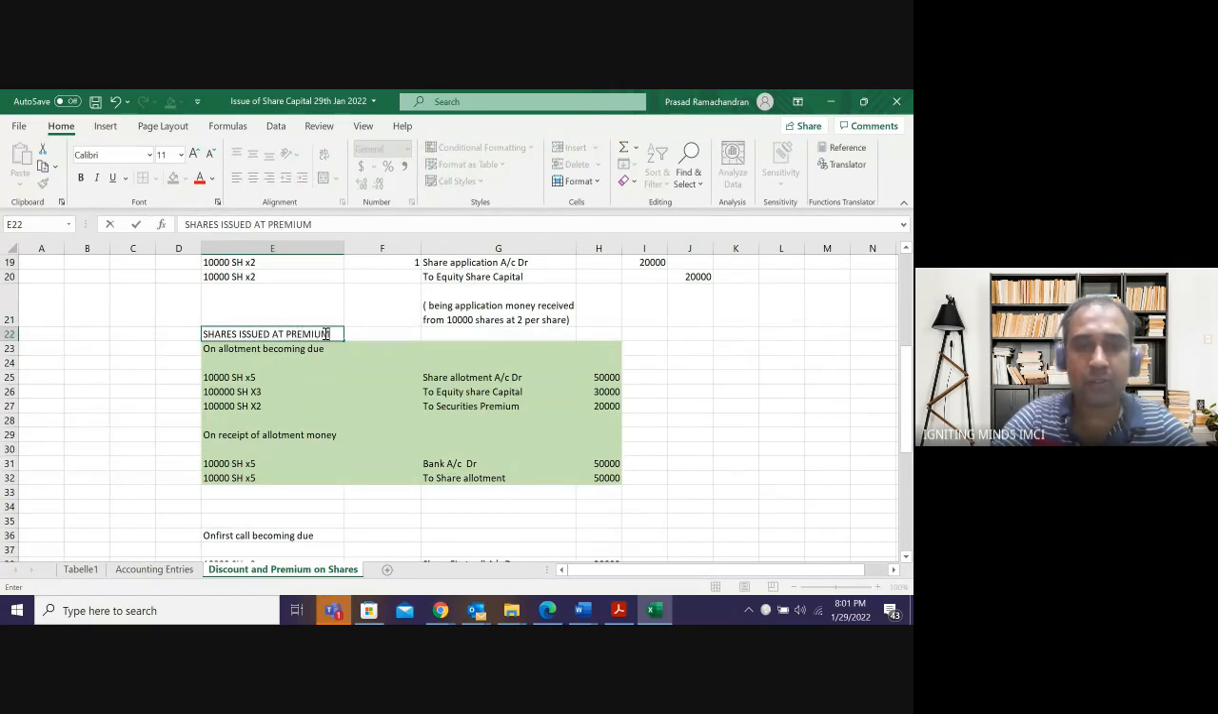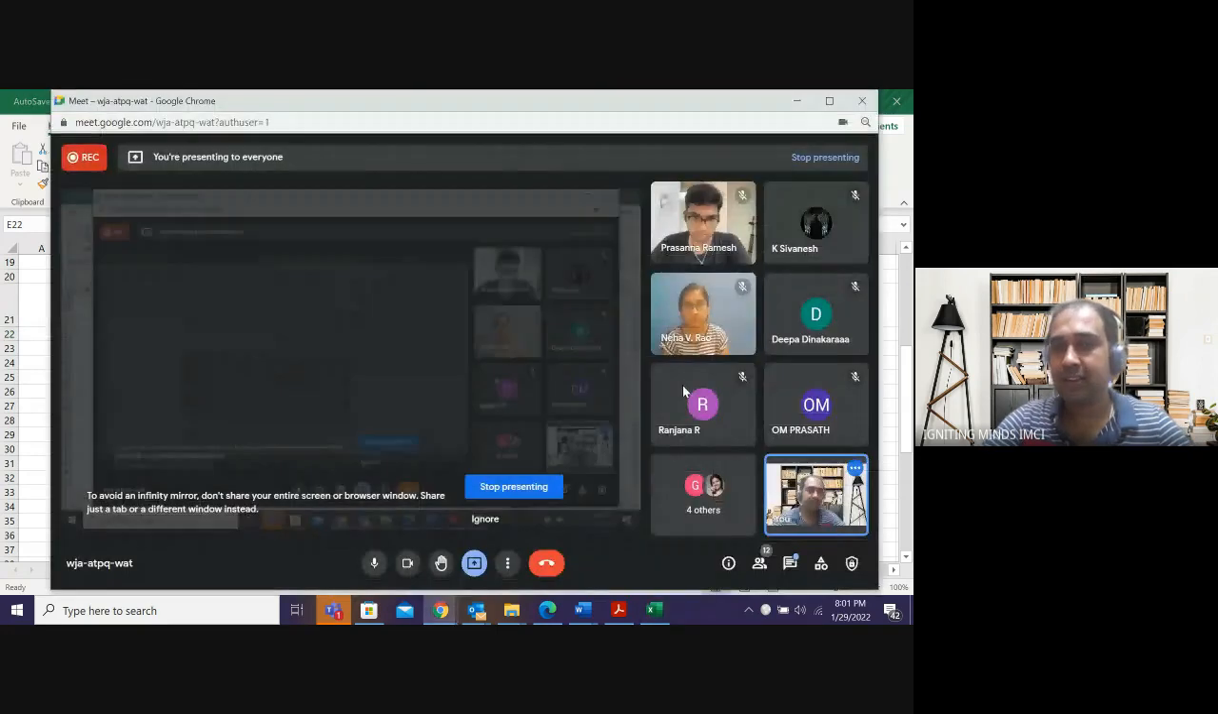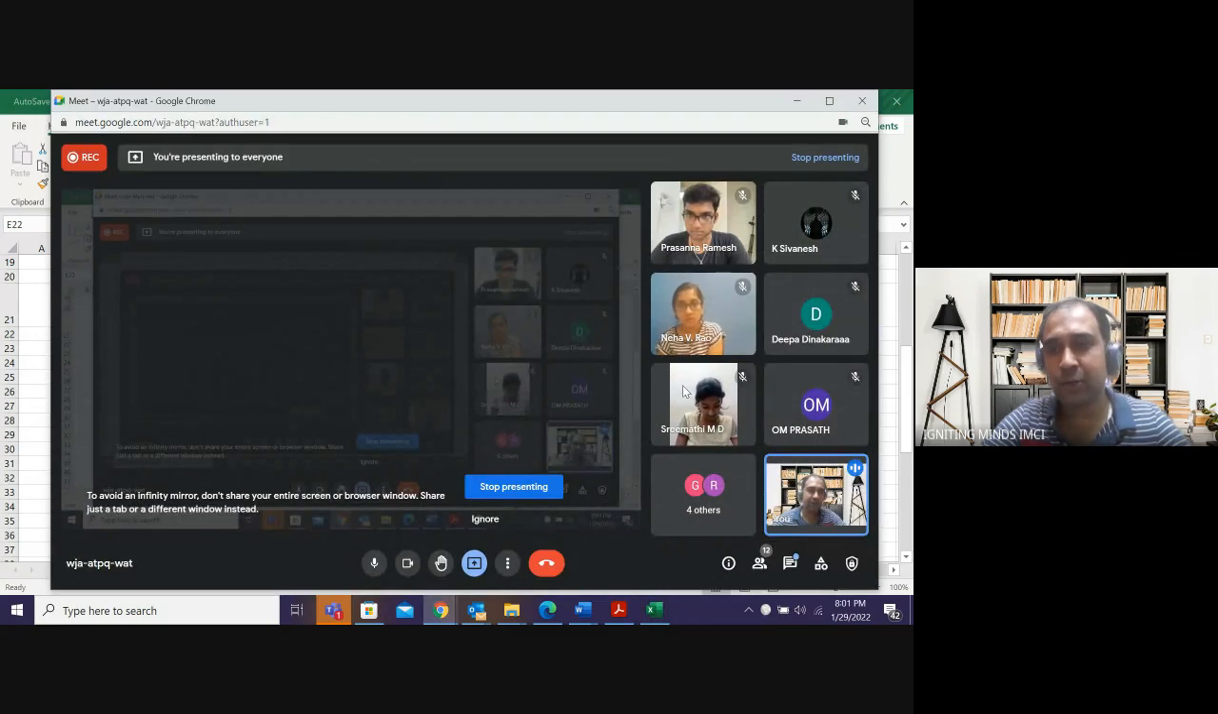It can be in any call. Premium can be in any call, not necessarily in allotment. If it is in the first call, we follow the same thing: share first call account debit to share capital and securities premium. Then bank account debit to share first call. Clear? In 99% of the questions, for academic purposes, it will always be in allotment only.